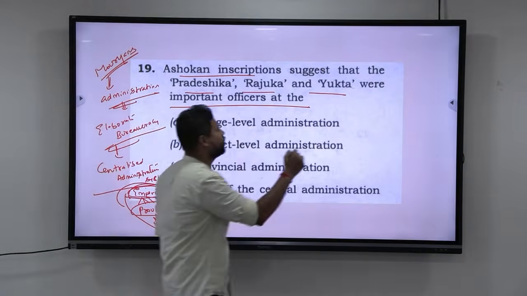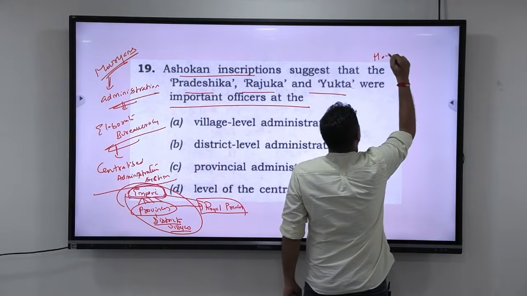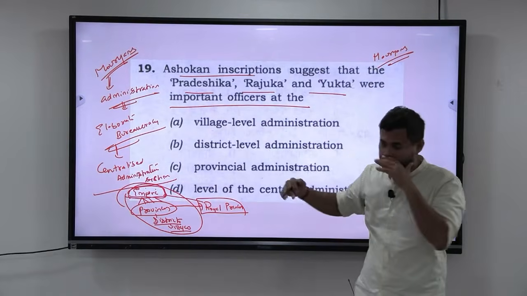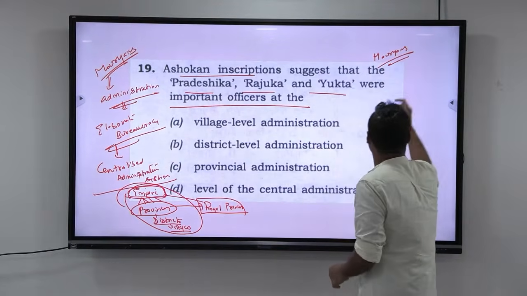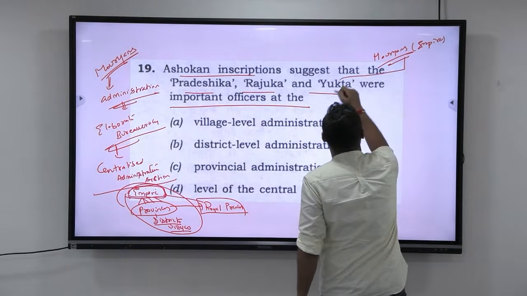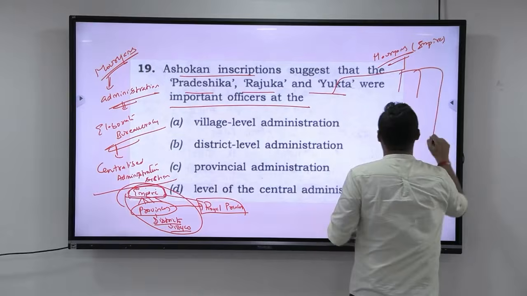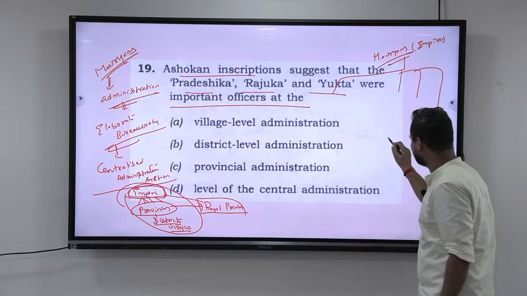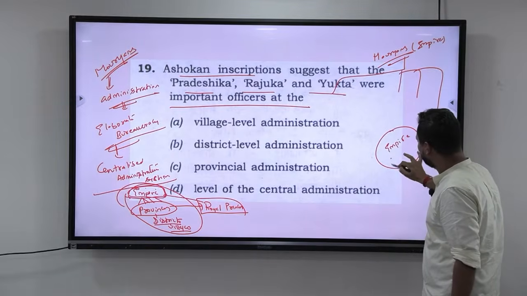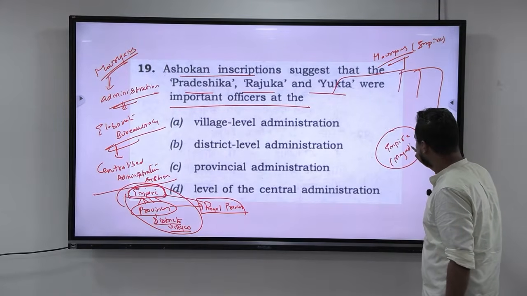If you take the Mauryans, because they had Akhanda Bharat, they controlled the entire Bharat, that is the entire South Asia. This entire empire was divided like this. If this is the empire, you have Magadha, which was their capital.